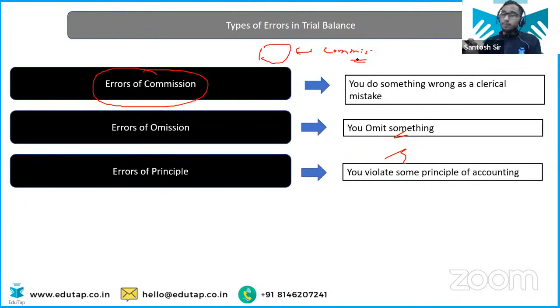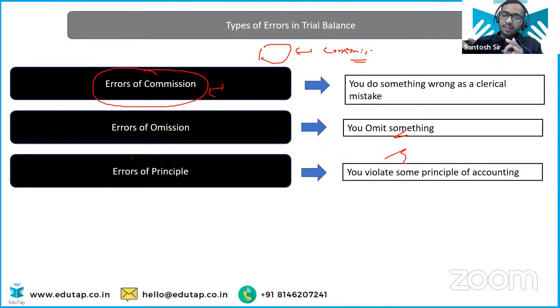Because you know the concept, you know the principle, but due to lack of focus, okay, that's why I always say focus here. I always talk about the focus. So this is the error of commission. Now, in commission, we have talked about all the clerical mistakes, which happen due to the focus level.